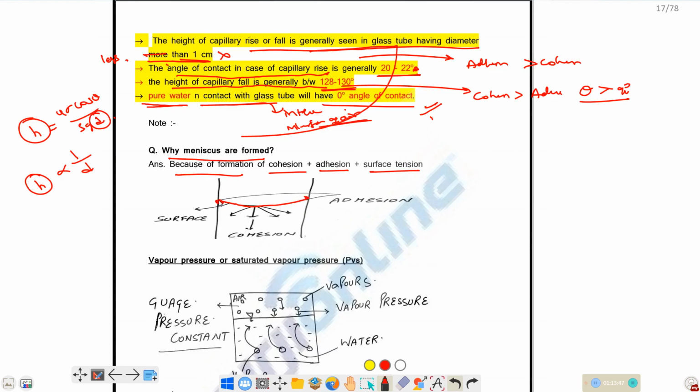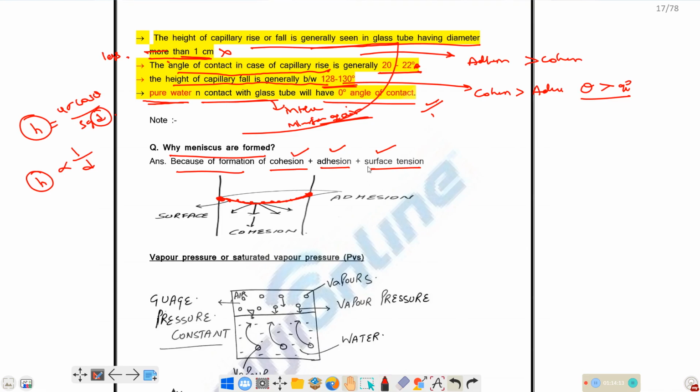The molecule here will attach to the surface of the glass just because it has more cohesive forces when compared with adhesive forces. And after that, the liquid molecules will be in contact with the surrounding liquid molecules due to the surface tension, and they will form the meniscus like this. So the meniscus will be formed due to cohesion, adhesion and surface tension. Okay. So this is all about capillary action.